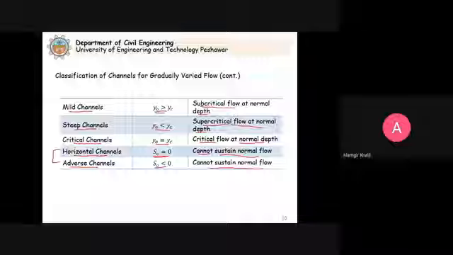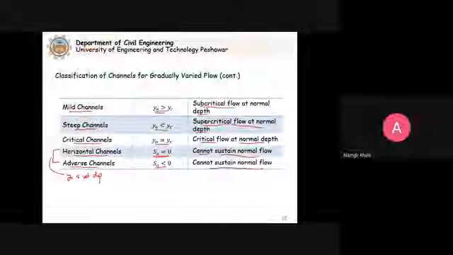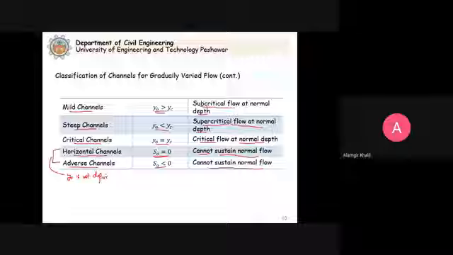If you put S naught equal to 0 or S naught equal to negative in the Manning's formula, we cannot get the value for Y naught. That's why, theoretically, for these 2 channels, Y naught is not defined. It means that these channels cannot sustain normal depth.